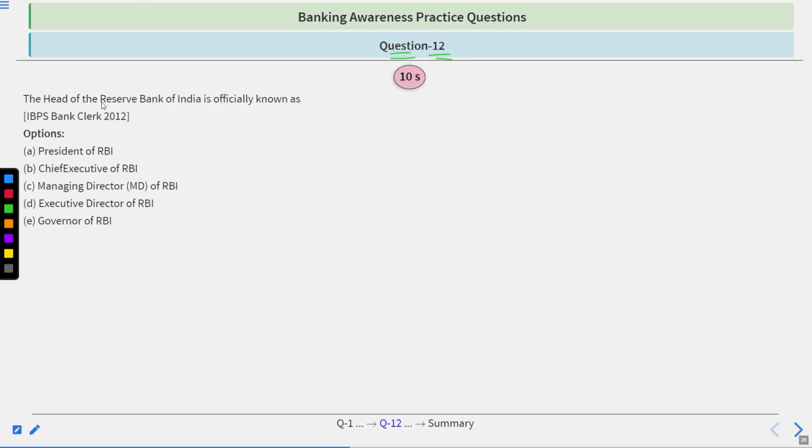Question number 12. The head of the Reserve Bank of India is officially known as President of RBI, Chief Executive of RBI, Managing Director of RBI, Executive Director of RBI, Governor of RBI. To answer this, you will have 10 seconds. Time starts now.